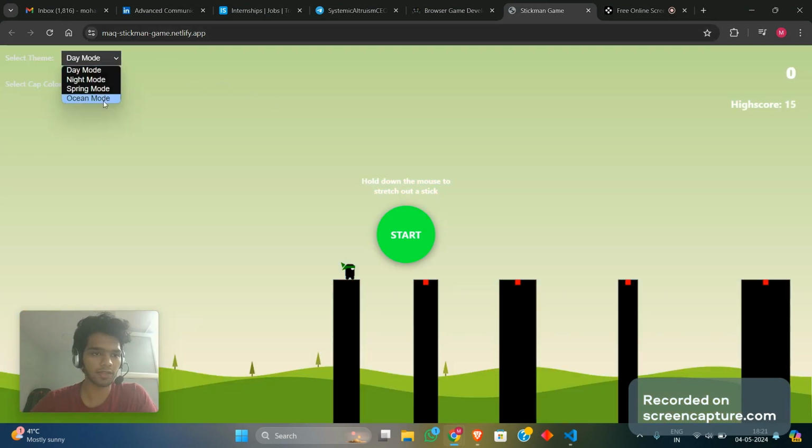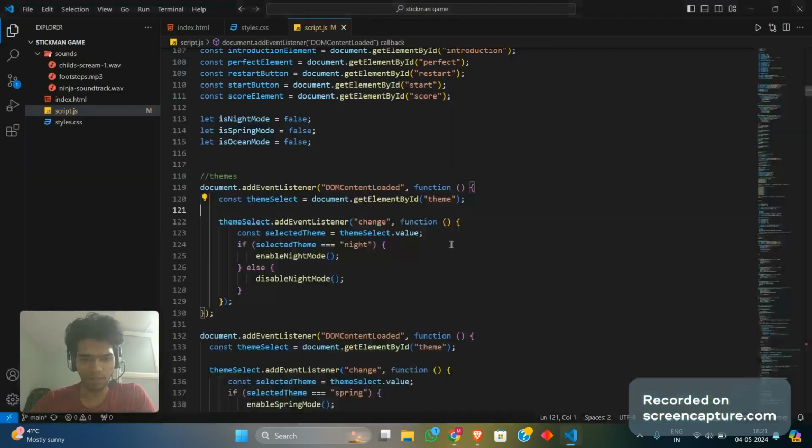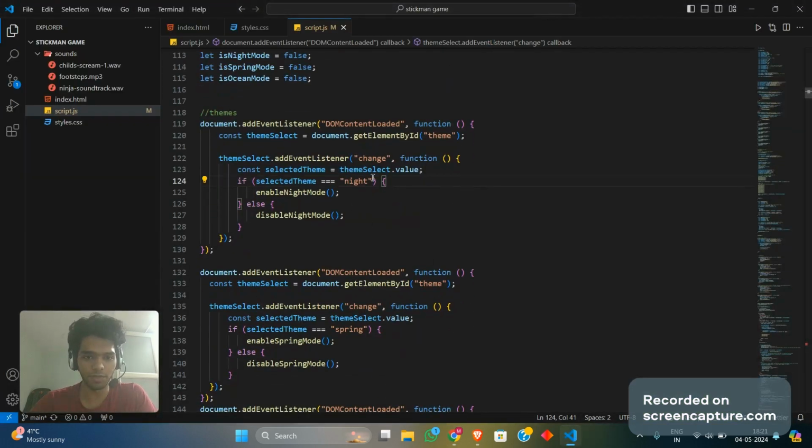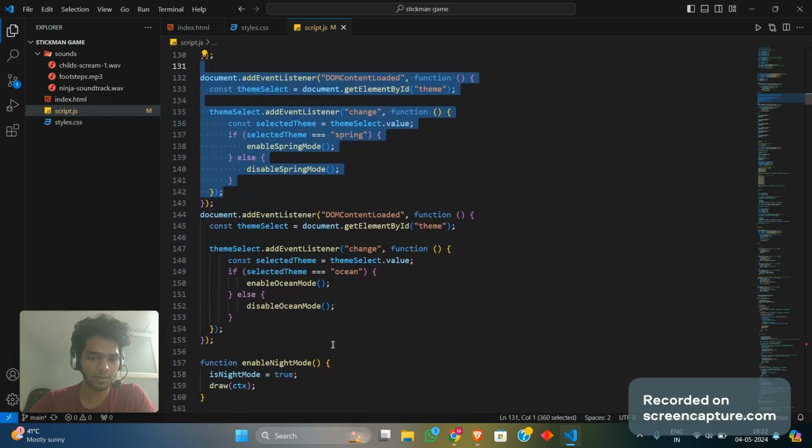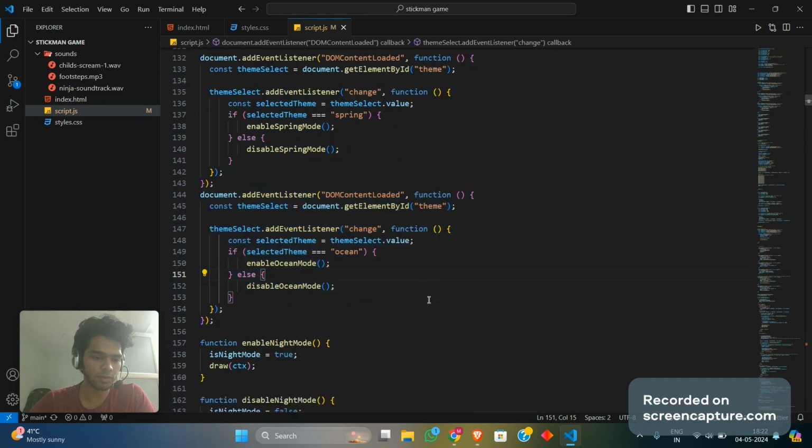Other than that, I added 3 more modes: the night, spring, and ocean modes. Let's just see what I'm doing over there. Whenever there is an event change on that drop-down function, if it's night, then we're moving on to the night function, enabling and disabling it. And similarly for spring, the same thing for ocean mode as well.